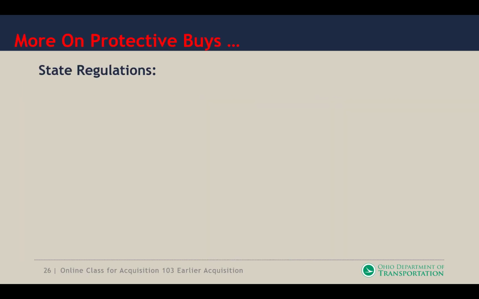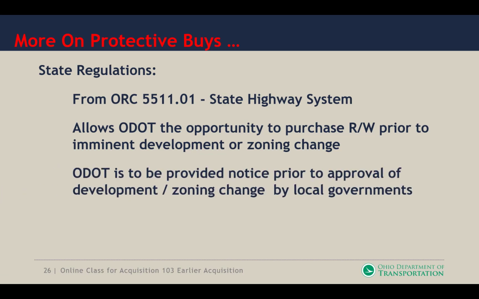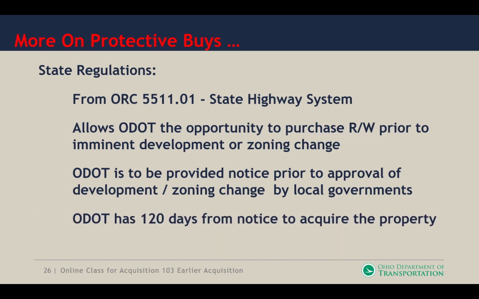Under state regulations, ORC 5511.01, State Highway System, allows ODOT an opportunity to purchase right-of-way prior to the imminent development or zoning change. ODOT has to be provided a notice prior to the approval of the development zoning change by local governments. ODOT has 120 days from notice to acquire that property. So what we're saying is as soon as the local governments find out, they should be notifying ODOT, where we have 120 days to go ahead and try to secure that area of the property that's being acquired.